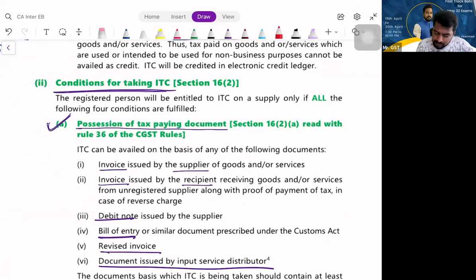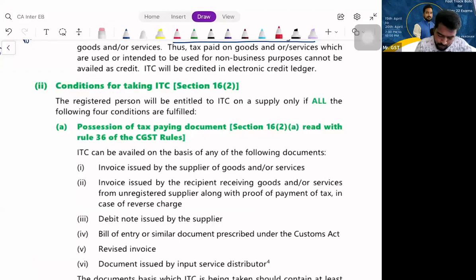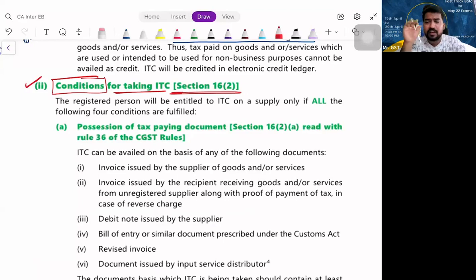If you look at 16 subsection 2, what is it talking about, my dear friends? The conditions for taking ITC. What are the conditions? So the first and foremost primary condition is, please understand, you want ITC of 1 lakh rupees. What is the proof that you have paid GST of 1 lakh on your purchase?